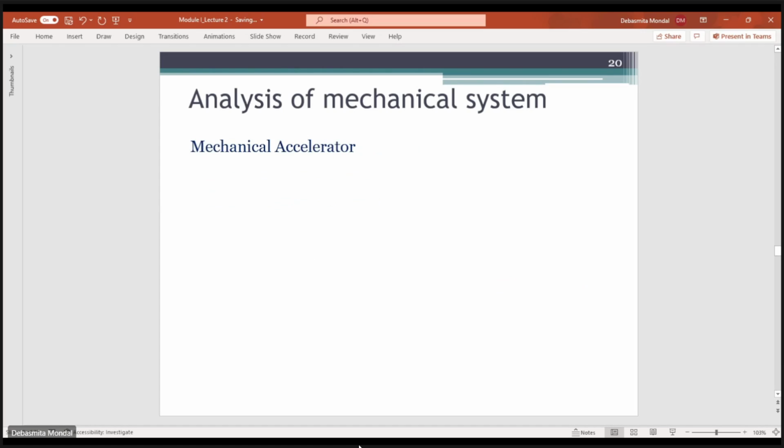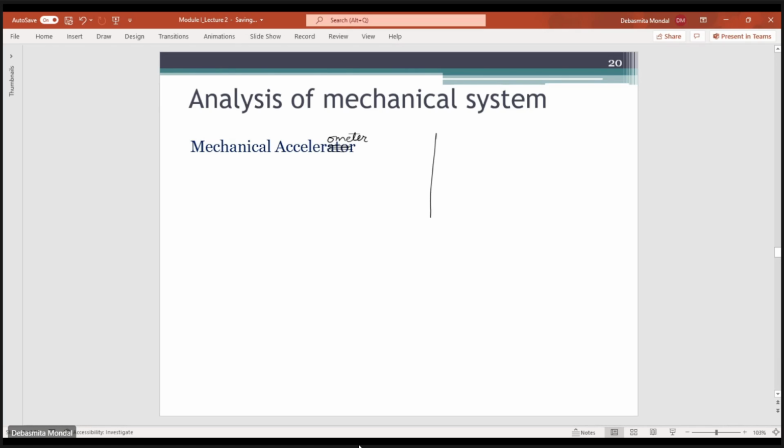Okay. Similarly, let's see an example of a mechanical accelerometer. This is not an accelerator, this is an accelerometer. In case of an accelerometer, the spring mass damper system is attached to a moving vehicle.